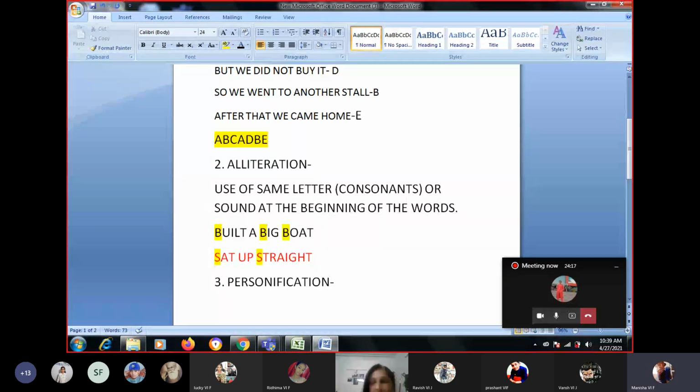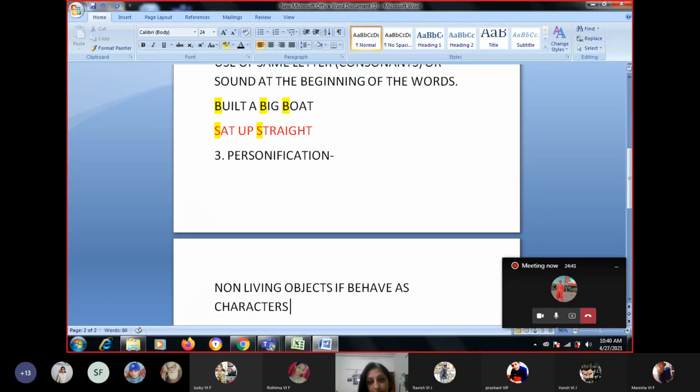So any non-living thing, any animal, if given a character as a human, and they behave as human beings, that means it is personification.